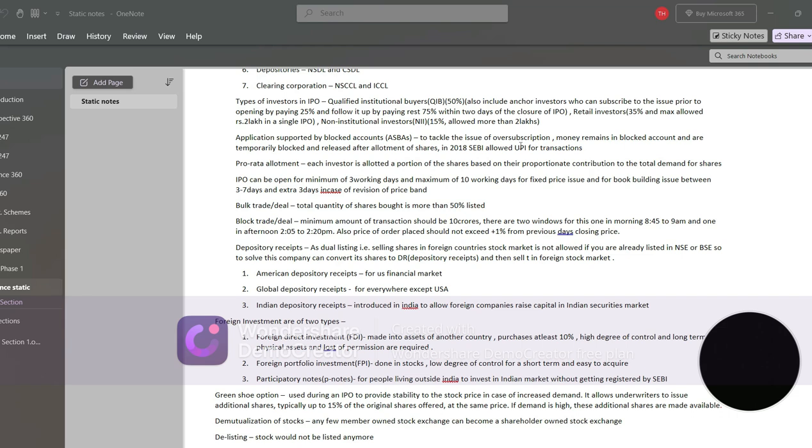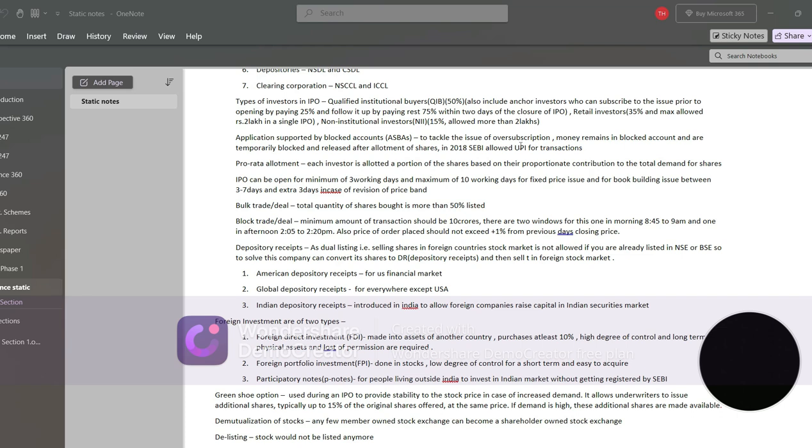Now there are two rules for listing of IPOs. An IPO can be open for a minimum of 3 working days and a maximum of 10 working days for a fixed price issue. And for a book building issue, it can be open for a minimum of 3 days and a maximum of 7 days. And an extra 3 days will be there in case the price band is revised.